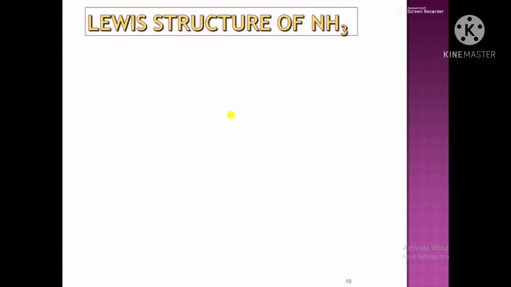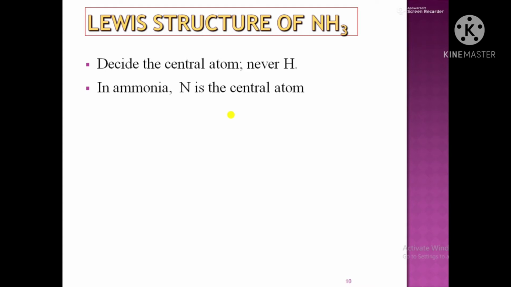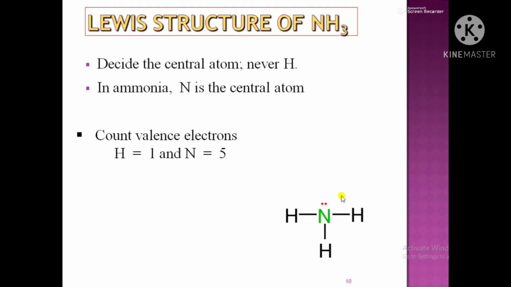The first example is of ammonia molecule NH3. Now for drawing the Lewis structure, first of all you must decide the central atom. In NH3, nitrogen is the central atom. Here you can see that nitrogen is present in the center and hydrogen atoms are surrounding it. So for drawing the Lewis structure, we must know the number of valence electrons in each of the combining atom.